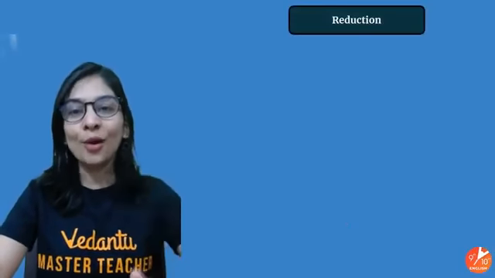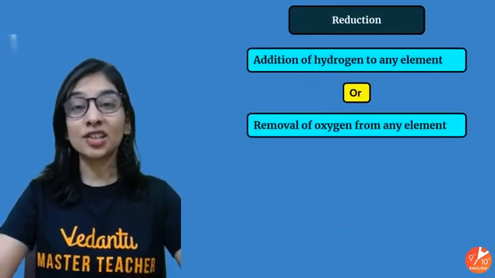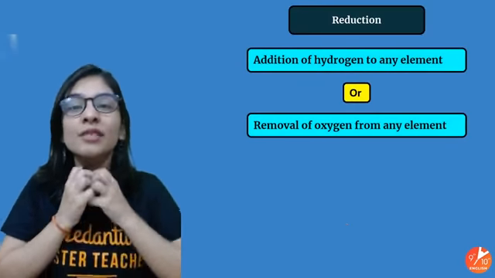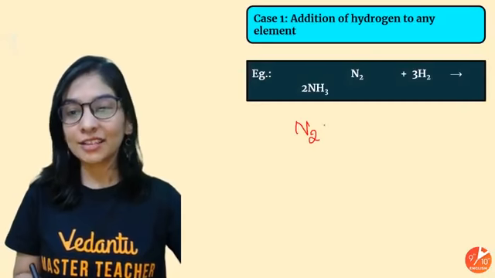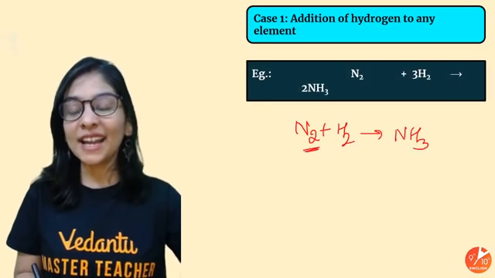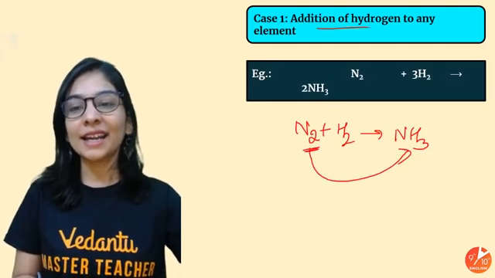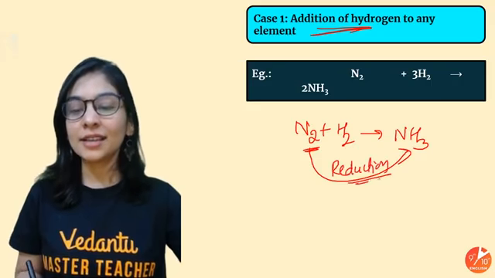So I hope now oxidation and reduction is very much clear, that reduction is addition of hydrogen, and the opposite, removal of oxygen, and then gain of electron. We can understand this also with the help of different examples. My nitrogen here became NH3 by addition of hydrogen, and addition of hydrogen is nothing but reduction.